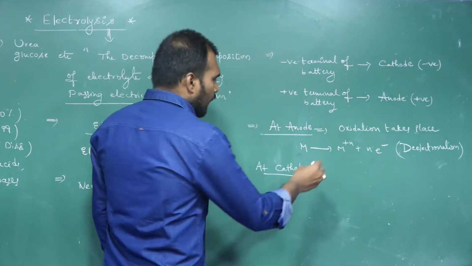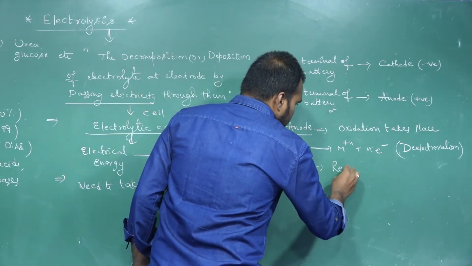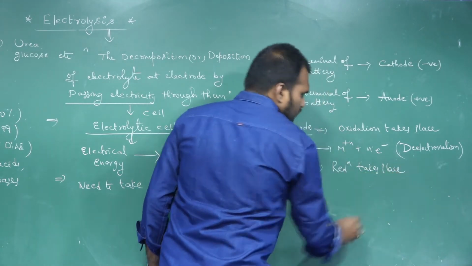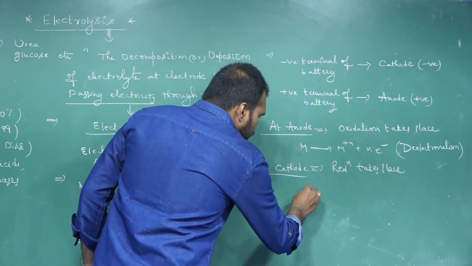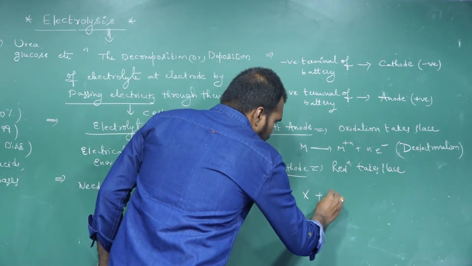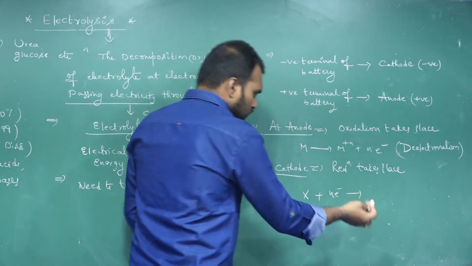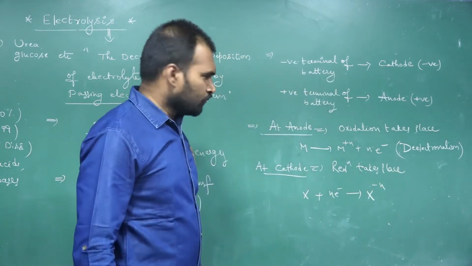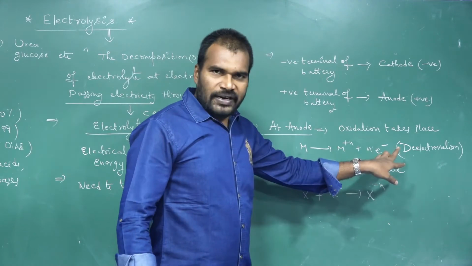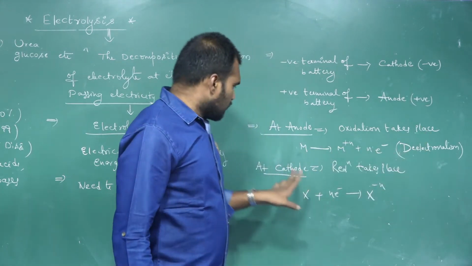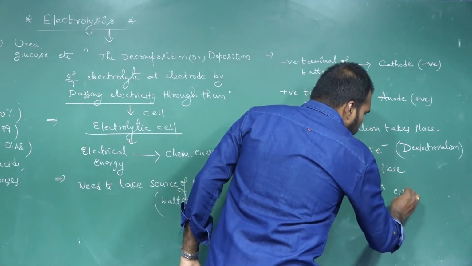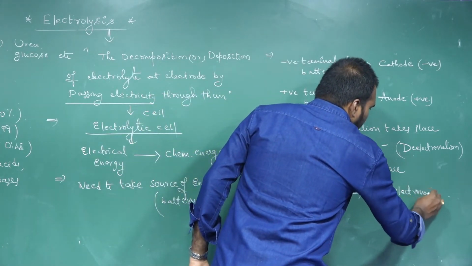Next one, at cathode. At cathode what will happen? Always reduction takes place. There what happened? X plus n electrons, they gain the electrons and they become what? X^n-. Here loss of electrons, that is called de-electronation. Here reduction, that means gain of electrons. So this process we call it as what? Electronation process.